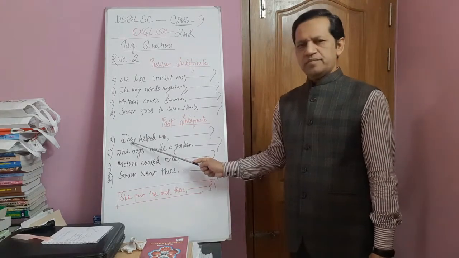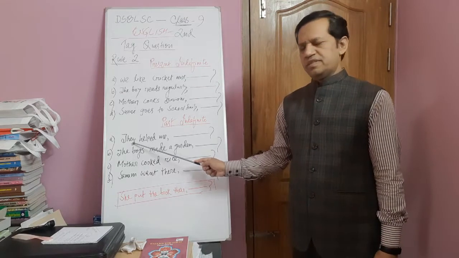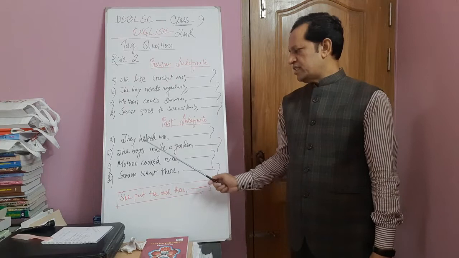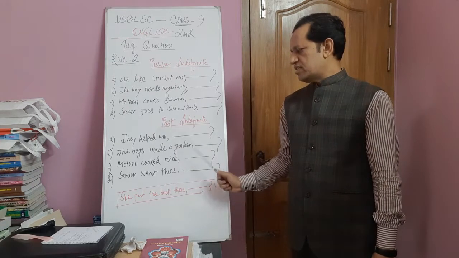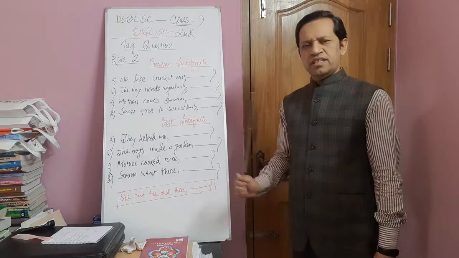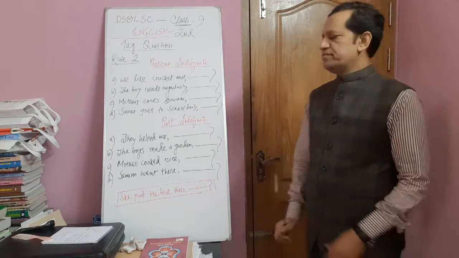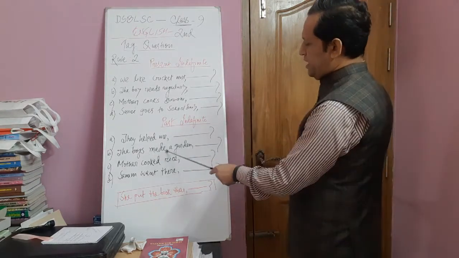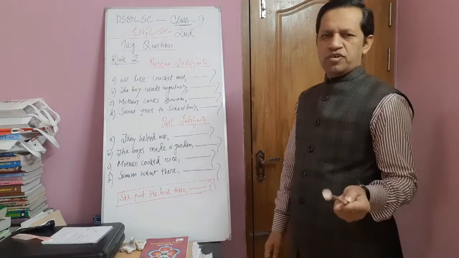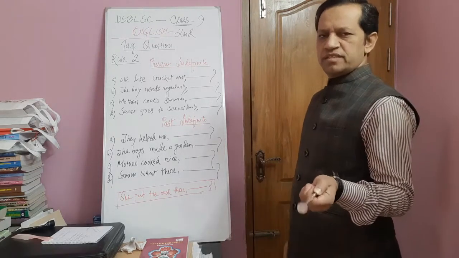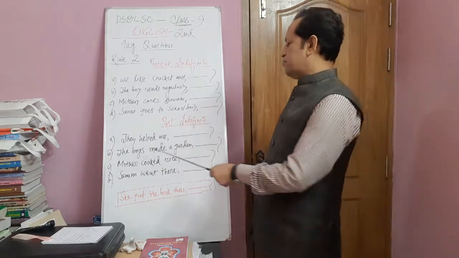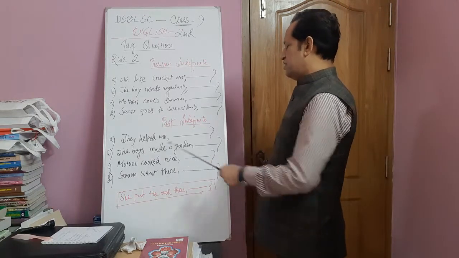They is the subject, and the pronoun form of they will be same. That's why the answer would be didn't they. The boys made a garden. The boys is in the plural form. That's why the pronoun form of the boys is they.